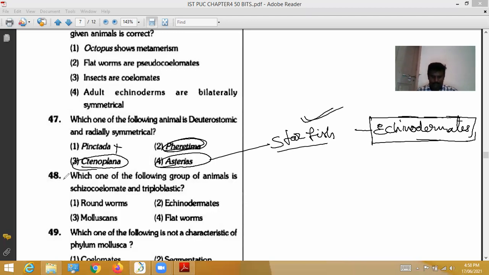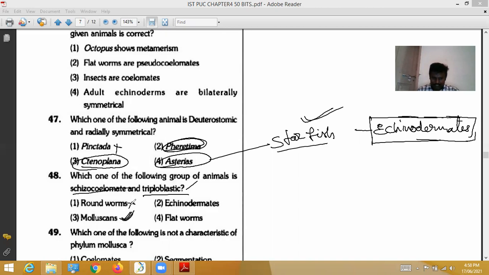Next, 48th question. Which one of the following groups of animals is schizocoelomate and triploblastic? Schizocoelomate means, as we already discussed, that the coelom is developed by splitting of the mesoderm. The mesoderm is split and the schizocoelom is formed. It is found in annelids, arthropods, and molluscs. Triploblastic and schizocoelomate characters are found in molluscs.